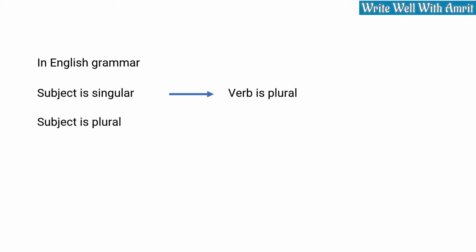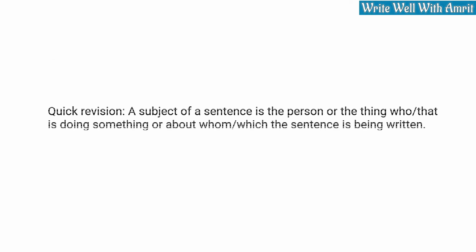Now, coming back to our subject-verb agreement topic, in English grammar, if the subject is singular, the verb is plural. And if the subject is plural, the verb is singular. Quick revision. A subject of a sentence is the person or the thing who or that is doing something or about whom or which the sentence is being written.